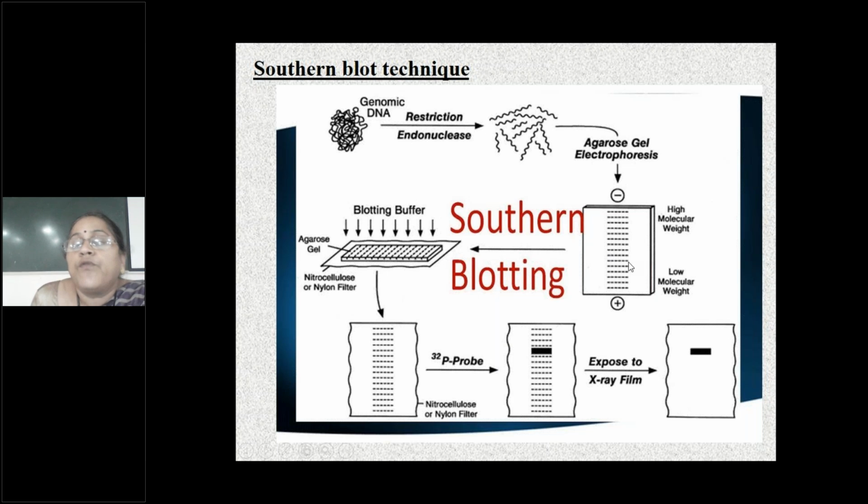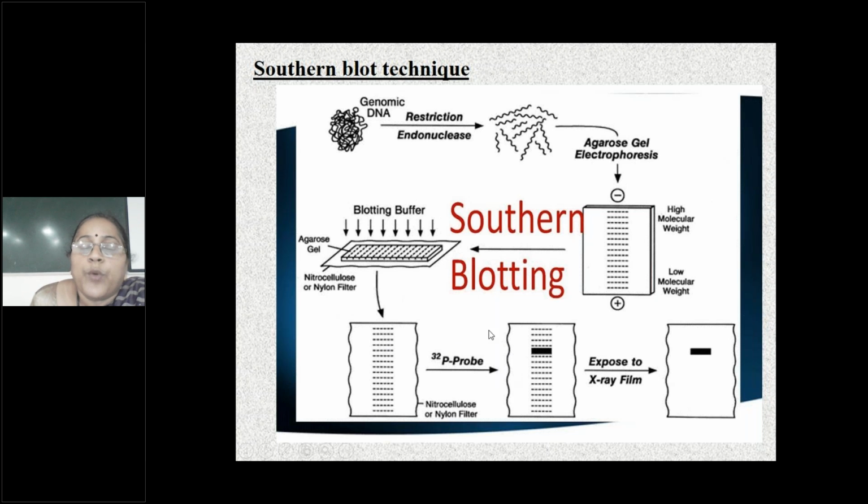When this is electrophoresed, these DNA fragments are adsorbed, it is not absorbed, adsorbed onto the nitrocellulose filter paper, and then you will be adding a probe. The numbers are not important. The procedure is important. Okay.